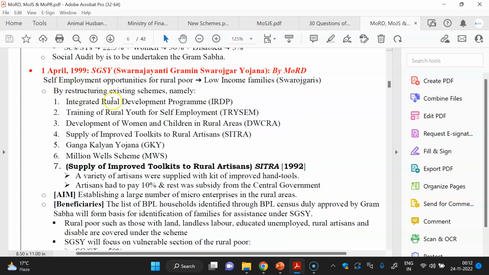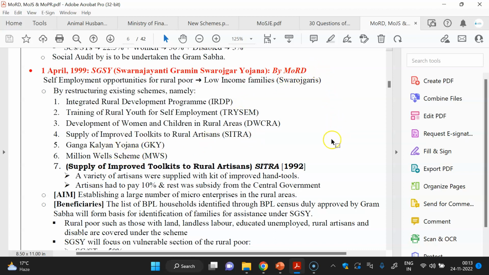So this was launched by restructuring the existing schemes: IRDP, the Integrated Rural Development Program; TRYSEM, training of rural youth for self-employment; DWCRA, development of women and children in rural areas; supply of improved toolkits to rural artisans; Ganga Kalyan Yojana; and the Million Wells Scheme.